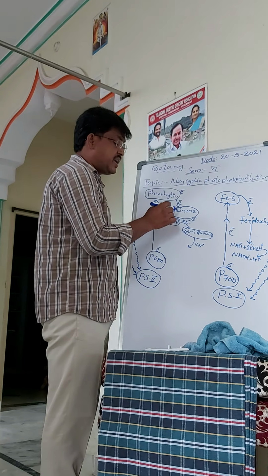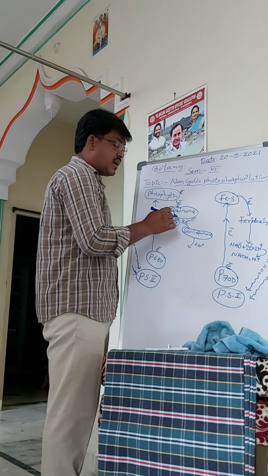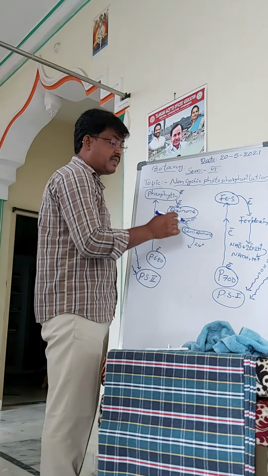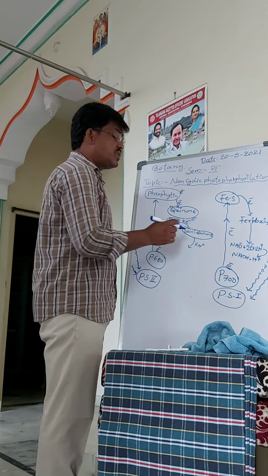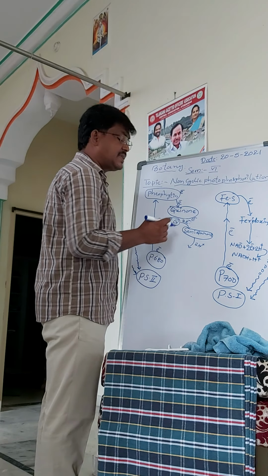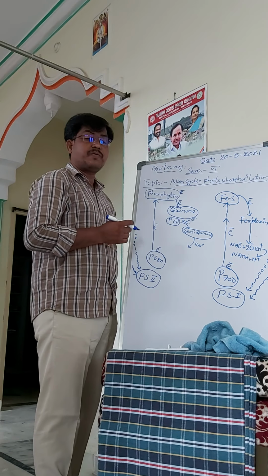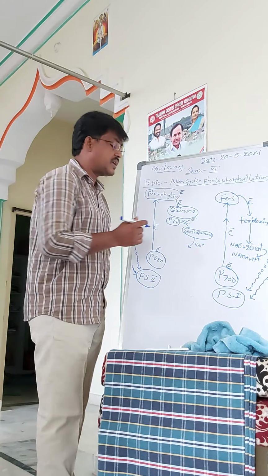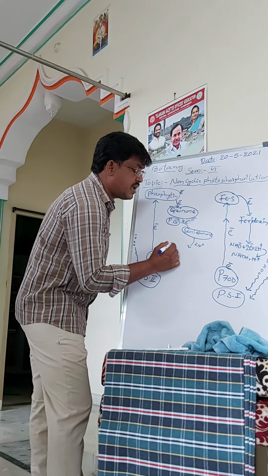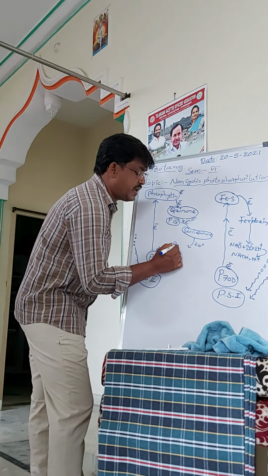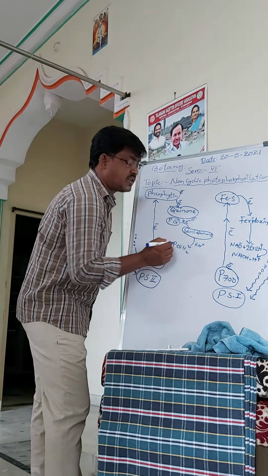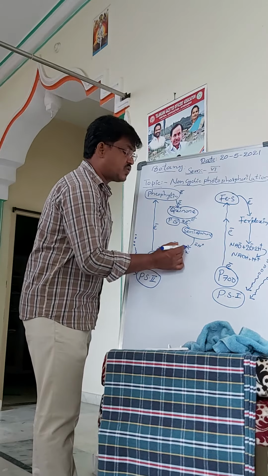Then immediately this quinone received the two electrons and it will be changed into a semiquinone. This semiquinone again takes two protons from the stroma of the chloroplast. Then it is formed as a plastoquinol, PQH2.